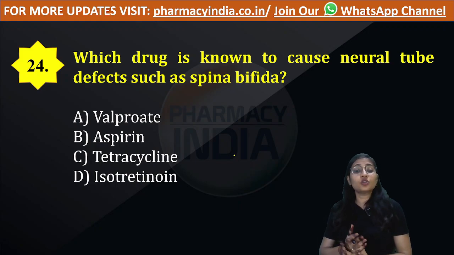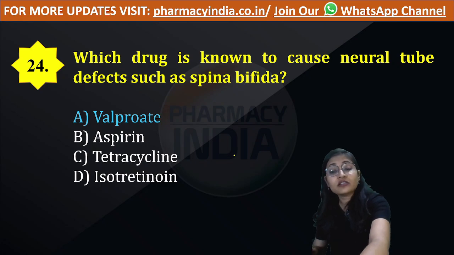Now let's move to the next question, that is question number 24. Which drug is known to cause neural tube defect such as spina bifida? Is it valproate, aspirin, tetracycline, or option number D, that is isotretinoin? So option number A is correct, that is valproate. What is the mechanism of action of valproate? This part I want you all to comment in the comment section. Which channel does it block?